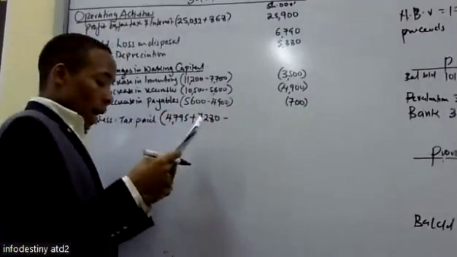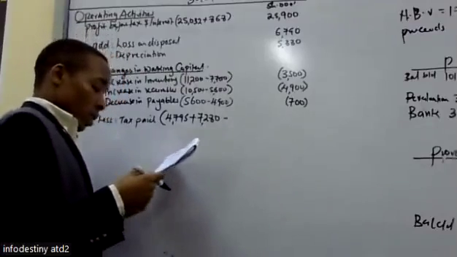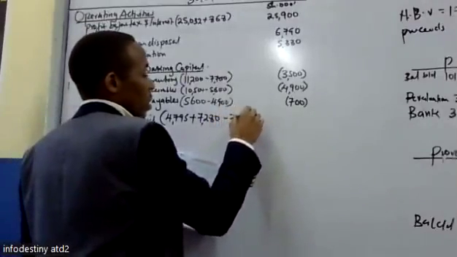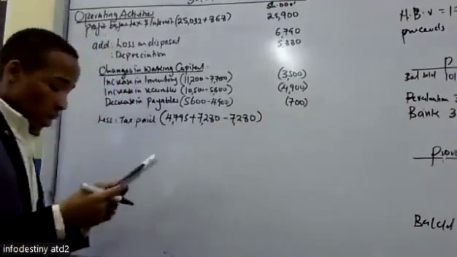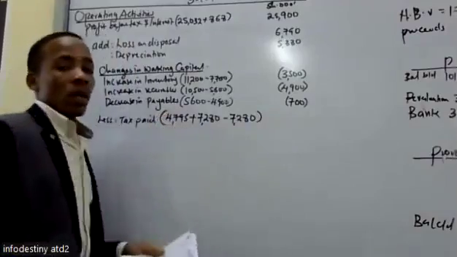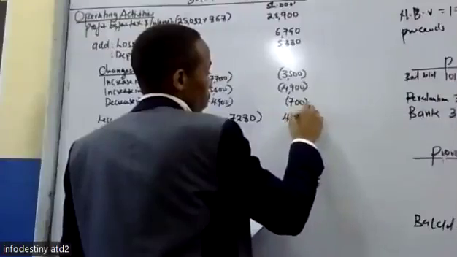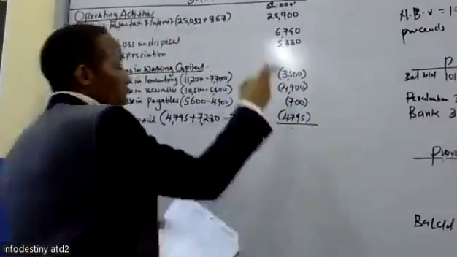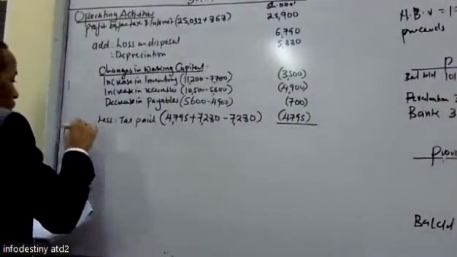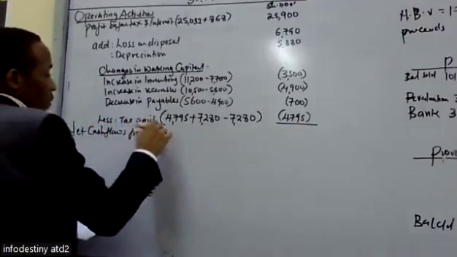But if you look at the statement of financial position for the year ended 2017, the tax payable is 7,280. That means they paid how much? They paid 4795. Yes. So the total of that will give us the net cash flows from investing.